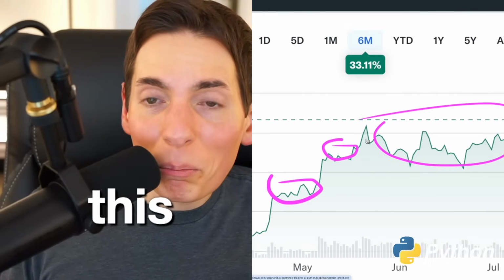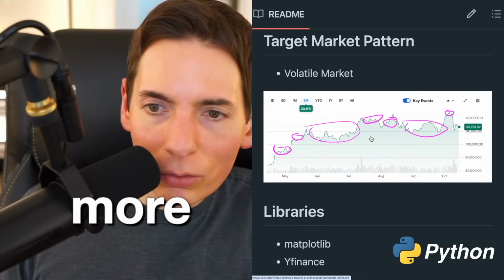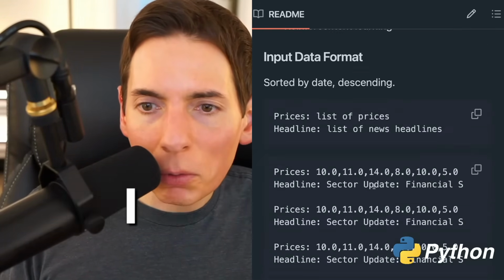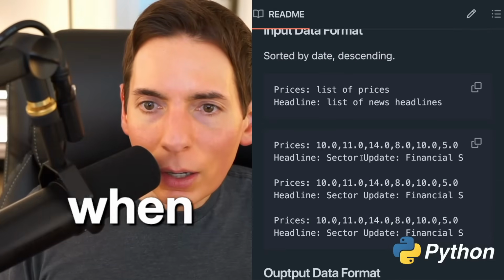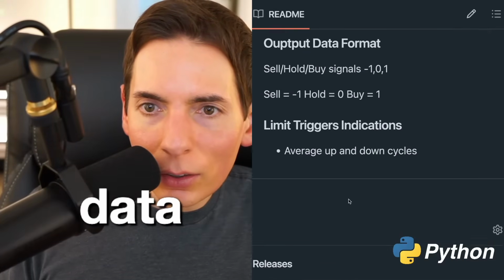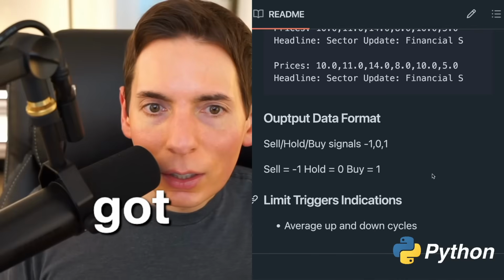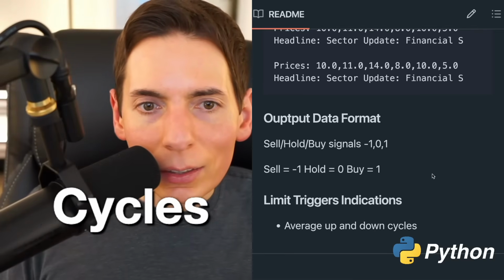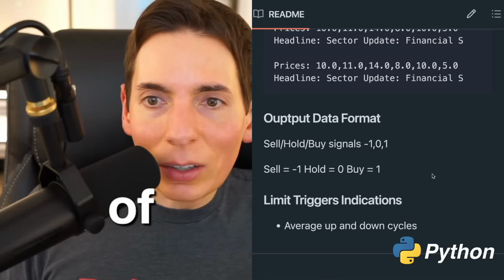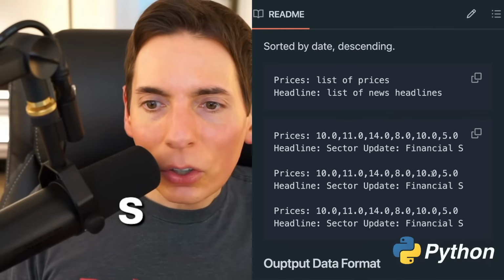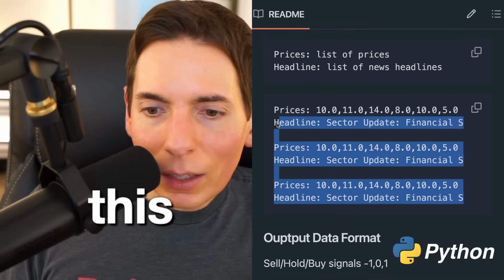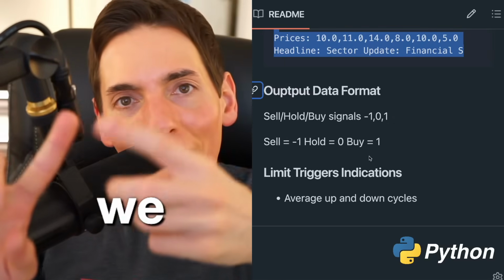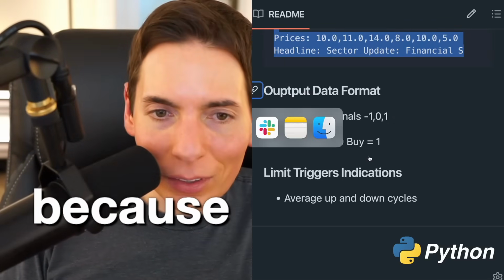But we want more. So here, let's grab some data, and then I have to go. So we'll end stream when we've downloaded some data. So we've got our prices and our outputs, average up and down cycles. I was also thinking of doing something like this. That sounds like a good idea. Because here we got our input data, and then we've got our indication. We're gonna keep it simple: buy, sell, or hold.